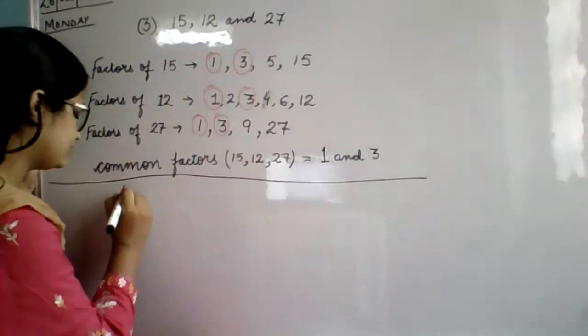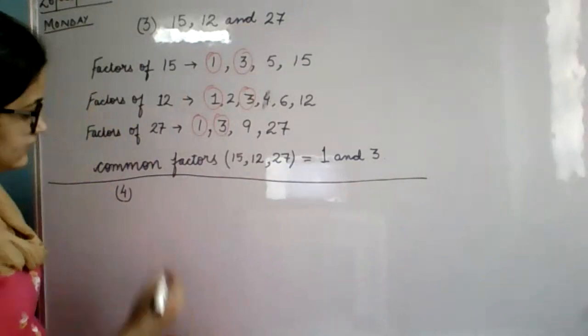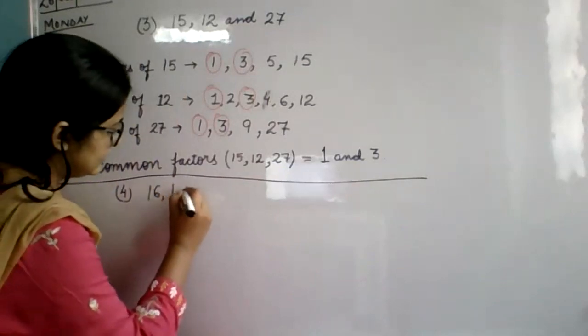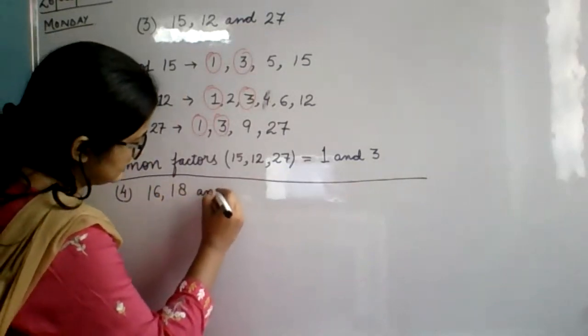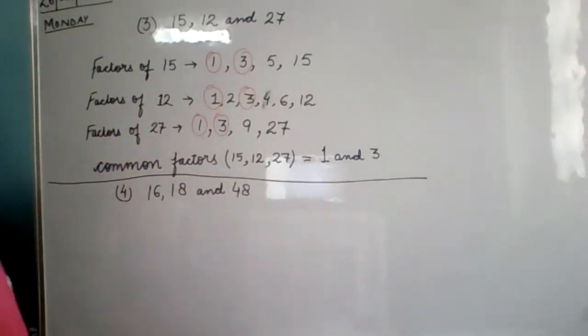Now write down the fourth question and solve it. Fourth is 16, 18, and 48. Do this quickly yourself.